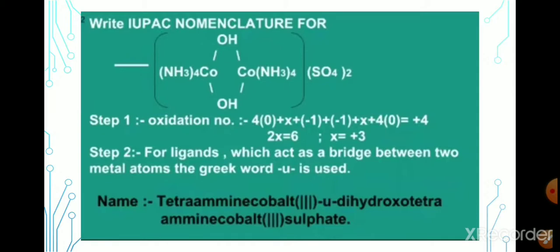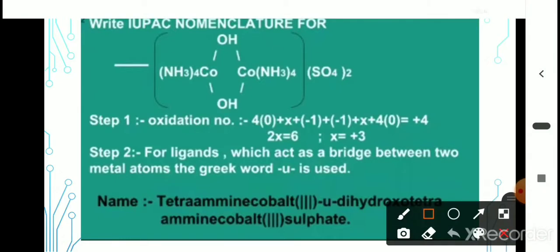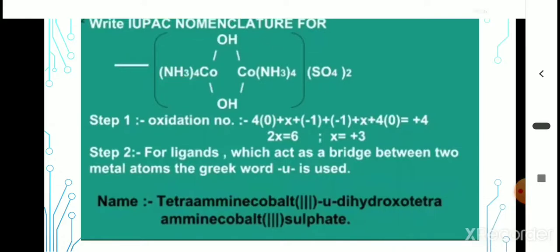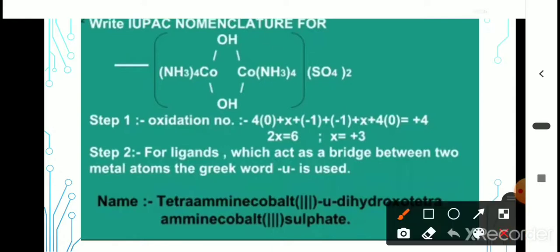See step 1 here. While calculating the oxidation state, first we take the normal ligand, that is ammonia, in the first group. This first group has a cobalt with 4 ammonia. Cobalt is bonded to 4 ammonia. Ammonia is a neutral ligand, therefore 4 into 0. Plus, after ammonia there is a cobalt.